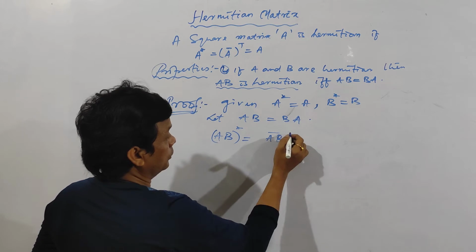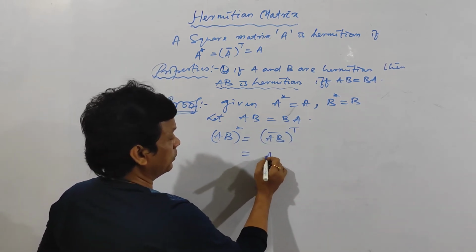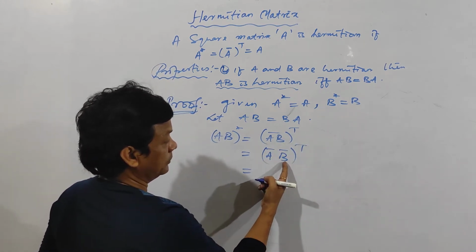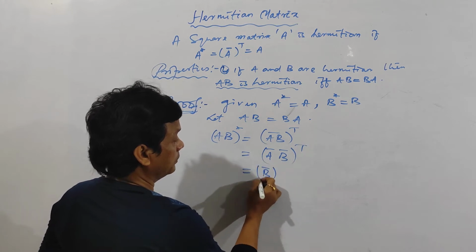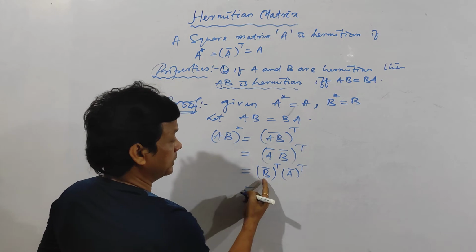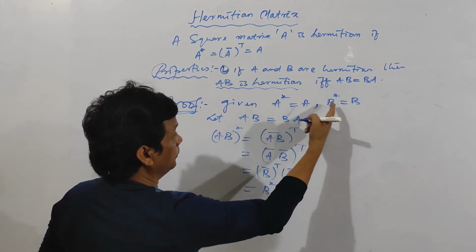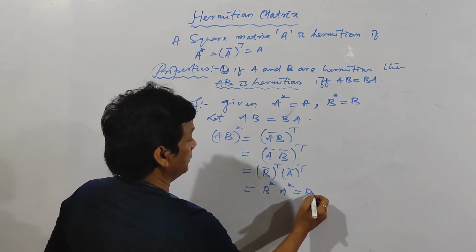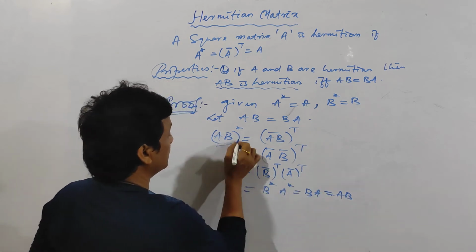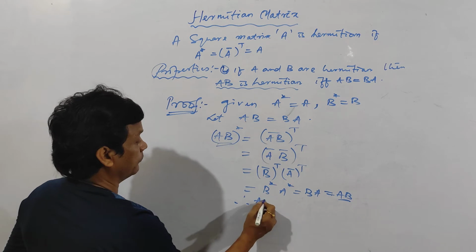That means conjugate of AB and its transpose. That means conjugate of AB is conjugate of A into conjugate of B and take its transpose. And apply the reversal law. B transpose, B conjugate transpose into A conjugate transpose. That means this one is B star, this one is A star, and B star is equal to B and A star is equal to A. So it is BA and it is given AB is equal to BA. So I can write AB. So AB star is equal to AB. That means AB is Hermitian.